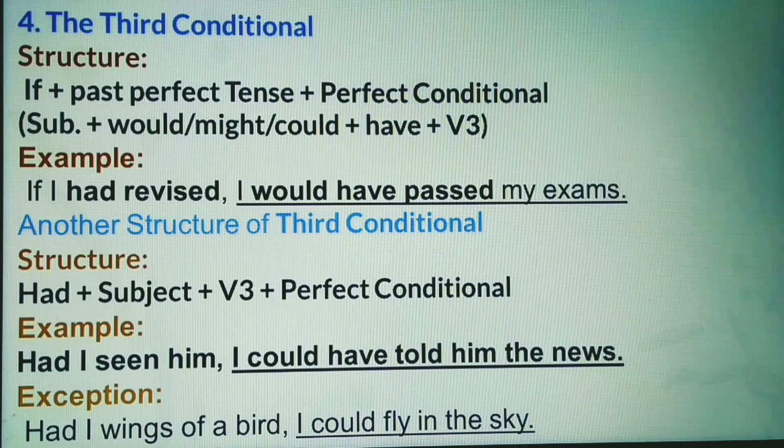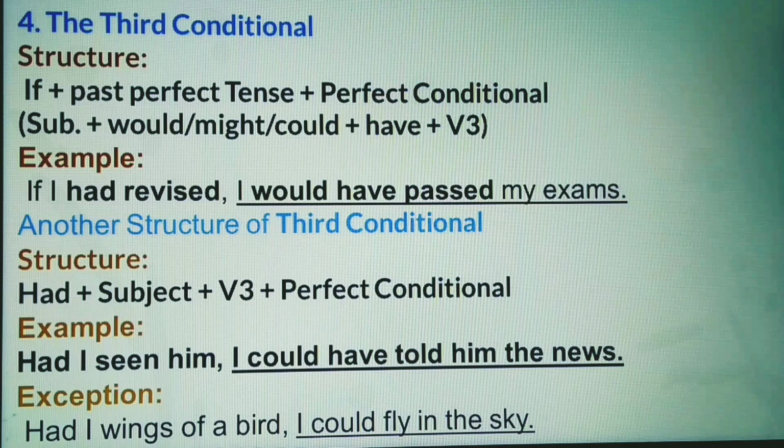Dear learners, you may get another structure in the third conditional. Look at the structure. Had plus subject plus V3 plus perfect conditional. Look at the example. Had I seen him, I could have told him the news. Dear learners, starting sentences with had does not always follow the third conditional.